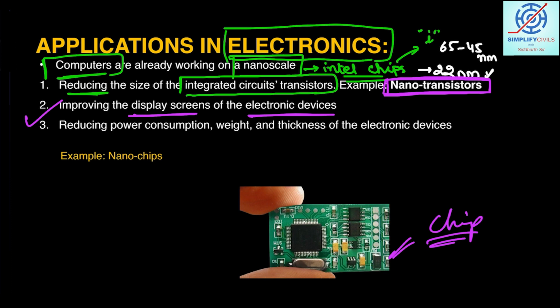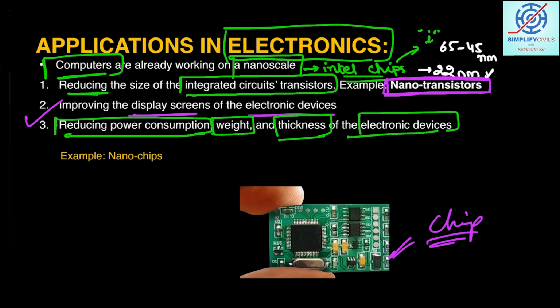Then in the field of electronics, nanotechnology can help in reducing the power consumption, weight of the equipment, thickness of the equipment, and all such electronic devices which are in huge demand because of all these new technologies coming up. This is an example of nano chips, right? In fact, this is a bigger chip. Many small chips are also being made at nano level.